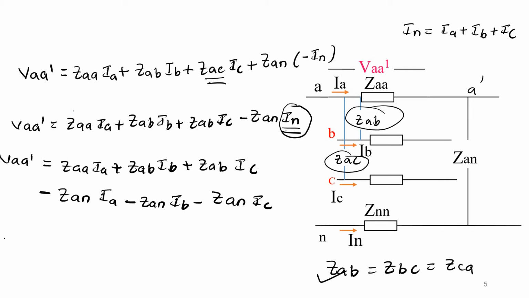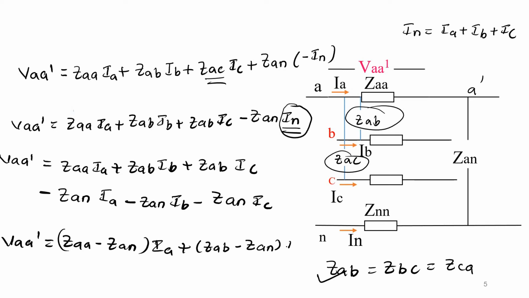So finally you can write VAA dash as ZAA minus ZAN into IA plus ZAB minus ZAN into IB plus ZAB minus ZAN into IC. So let us consider this as equation number 1.